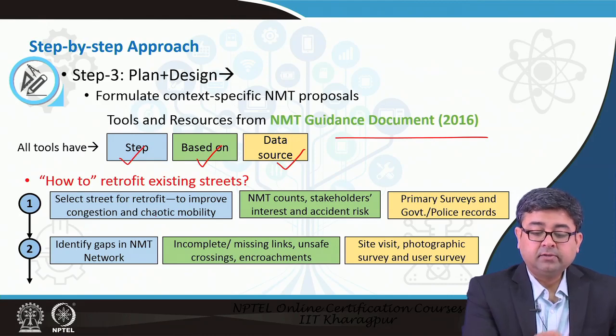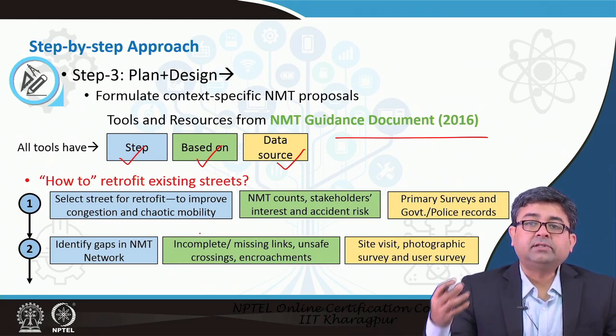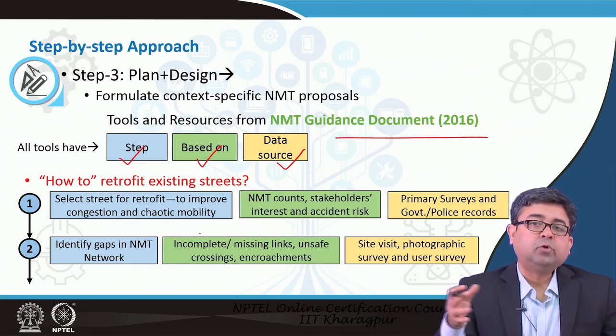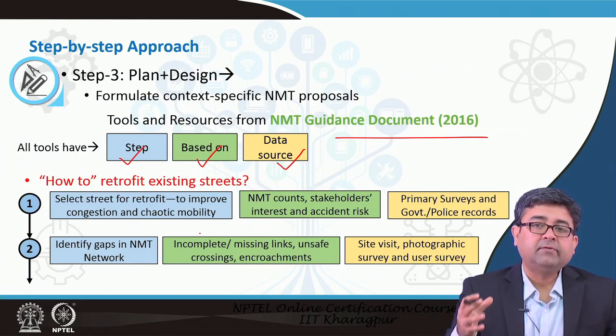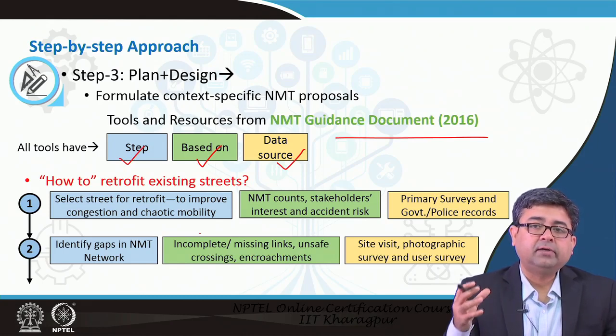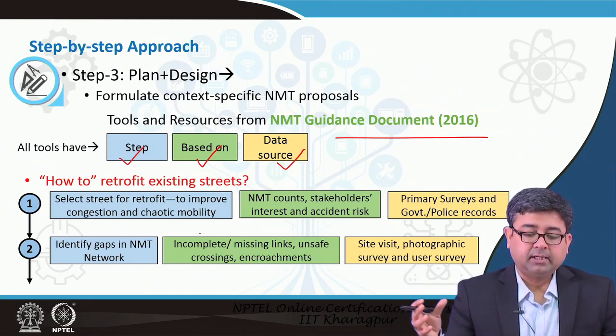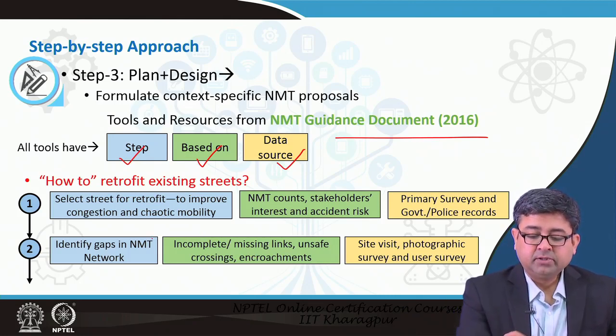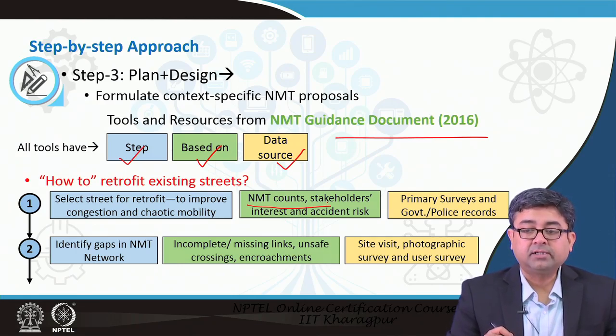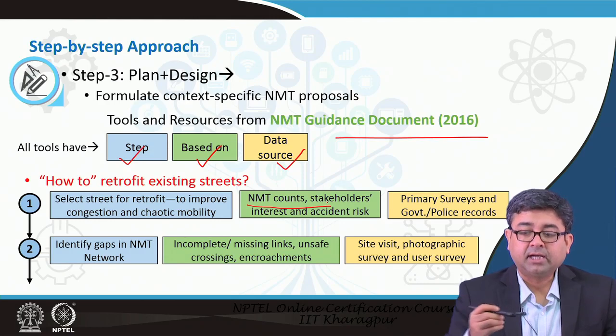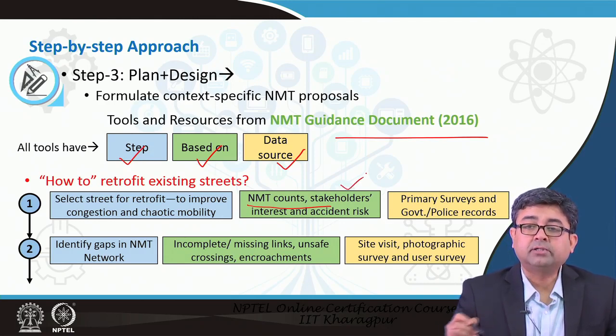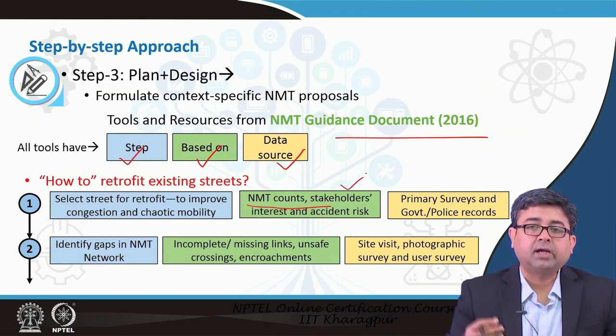First, you have to select the street which has to be retrofitted to improve congestion or chaotic mood. Selection of the street also needs some criteria based on which you would say that okay, there are so many streets in our city, but we have identified this street to be retrofitted with a sidewalk or a cycle track. So, that street has to be identified. Based on what? Then you have to maybe conduct counts of non-motorized traffic that is plying on that street. You may look at the stakeholders. There may be a lot of shops there, or a lot of offices, or a metro station there.